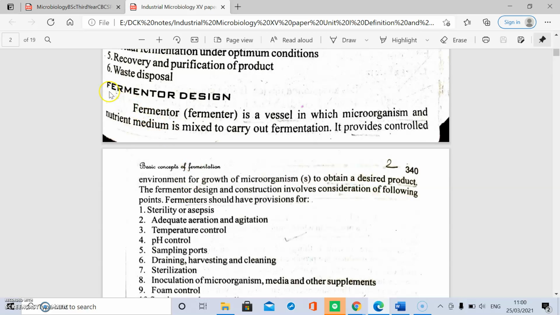In this, we have to study the fermenter design. What is a fermenter? A fermenter is a vessel in which microorganisms and nutrient medium are mixed, and the microorganisms produce the product. This fermentation takes place under controlled environmental conditions, and the desired product is produced.